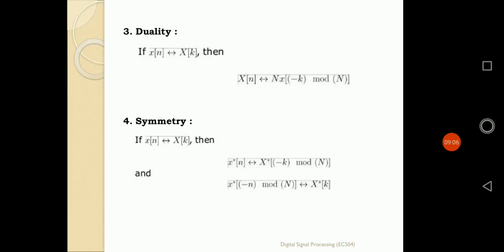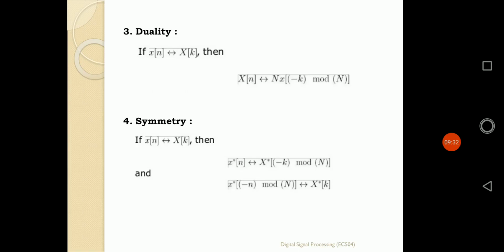So the third property, let's come to the third property, that is the property of duality. What does the duality property tell us? It tells us that if we have a discrete time sequence x of n, and I want to take its discrete Fourier transformation X of k, then the value of x of n will be converted to X of k according to the nature of the discrete Fourier transformation.